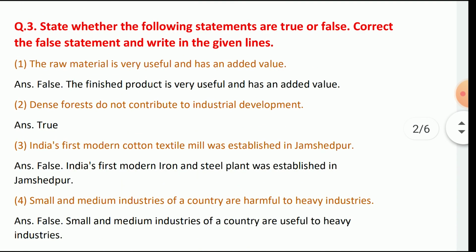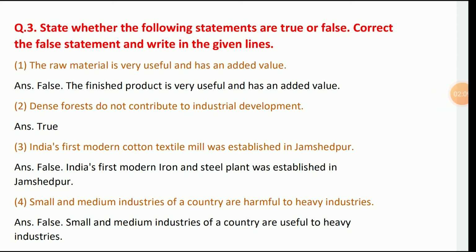Question number 3. Whether the following statements are true or false, correct the false statement and write in the given lines. The finished product is useful and has an added value, true. Dense forests do not contribute in industrial development, true. India's first modern cotton textile mill was established in Jamshedpur, false. India's first modern iron and steel plant was established in Jamshedpur.